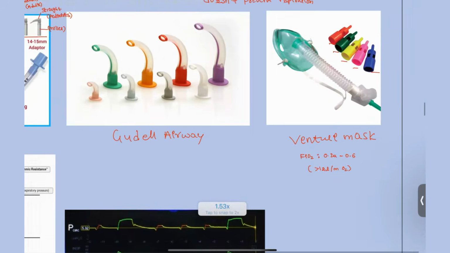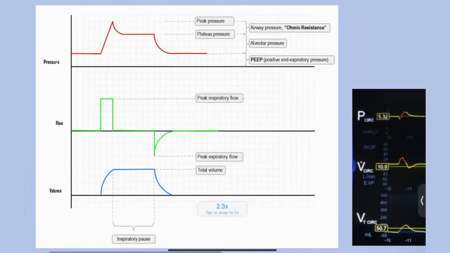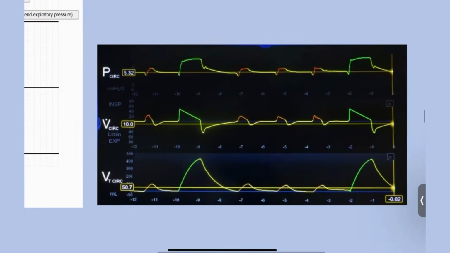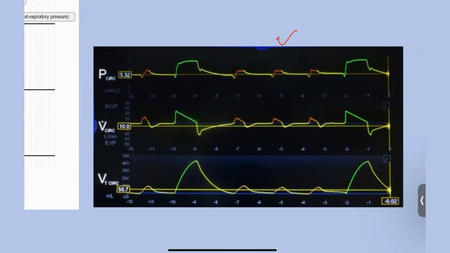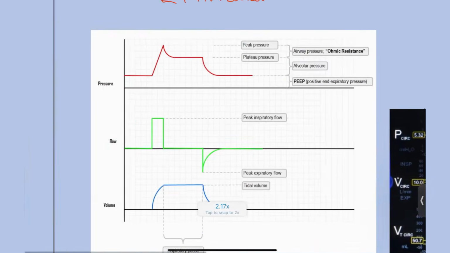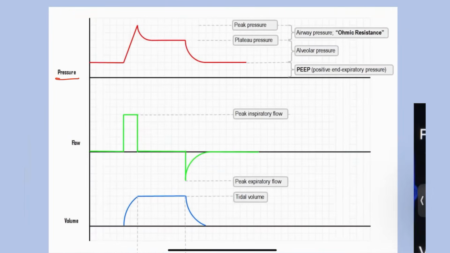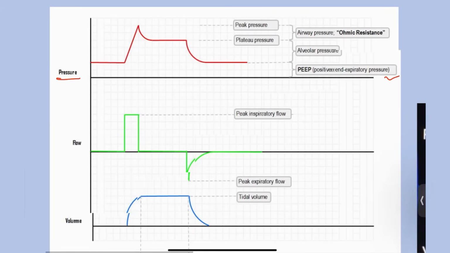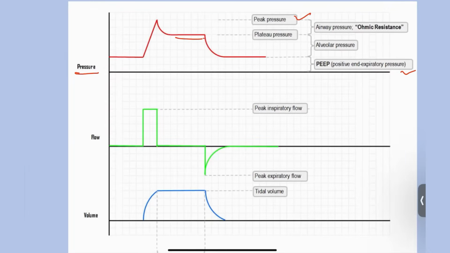Next, in the last examination, there was another question that was asked with the help of this picture. Okay, so identify the graphs or waveforms that are present in the ventilator settings. So remember that this first one is about the pressure, especially for the positive end expiratory pressure. The peak will be the peak pressure and this is the plateau phase. So there is no touching of the baseline seen.